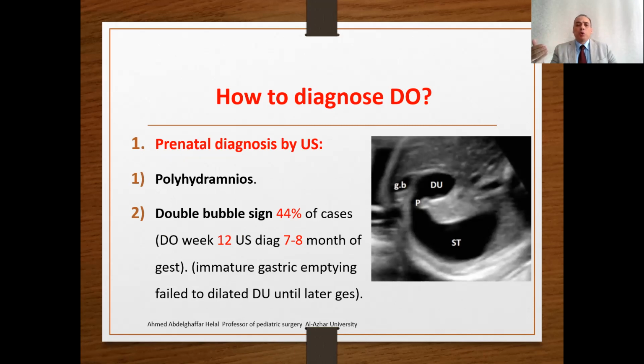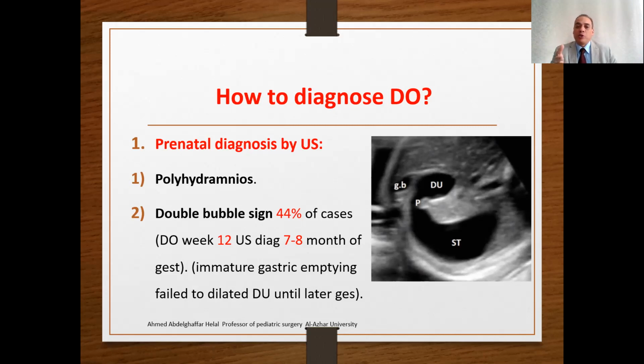Now, how to diagnose duodenal obstruction? Usually diagnosis is by prenatal screening by ultrasound, which is universally and widely used all over the world. There will be, number one, maternal polyhydramnios. Number two, double bubble sign. This is a double bubble on intrauterine ultrasound. This is the stomach, the pylorus, and the duodenum. Double bubble means presence of gas and fluid in two structures, the stomach and the duodenum.